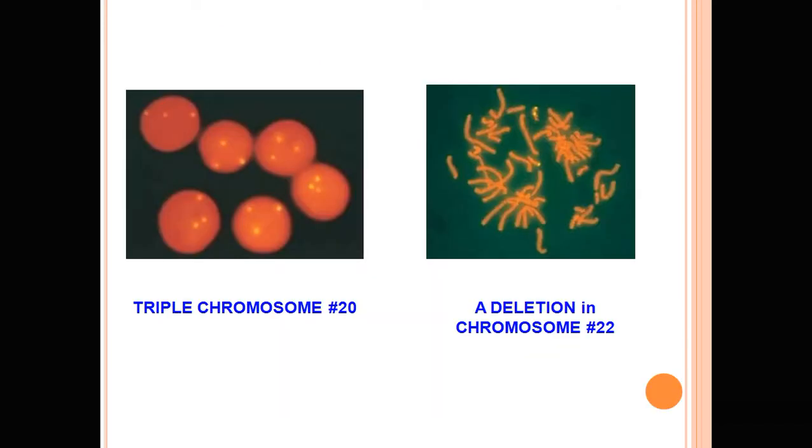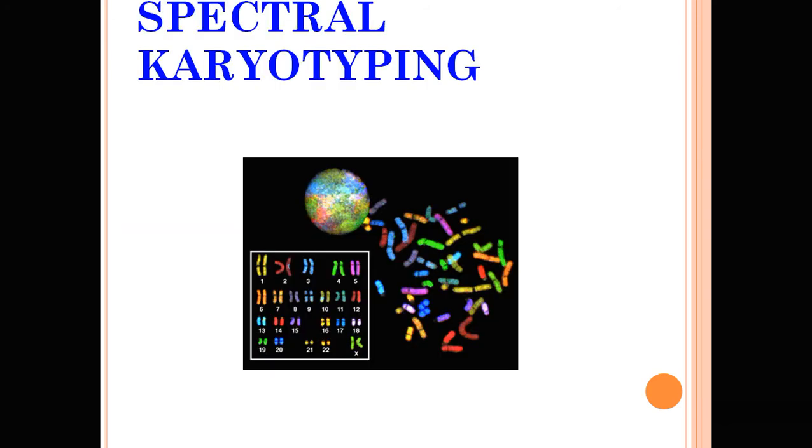This is how the FISH signal can be seen under the microscope. This is spectral karyotyping, whole chromosome karyotyping or whole chromosome FISH. It is called spectral karyotyping because of the different colors.